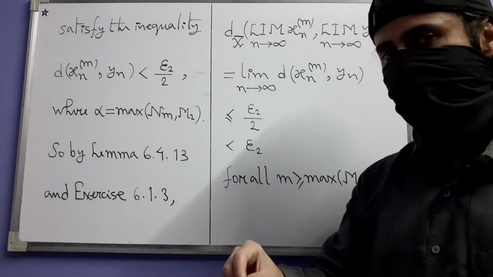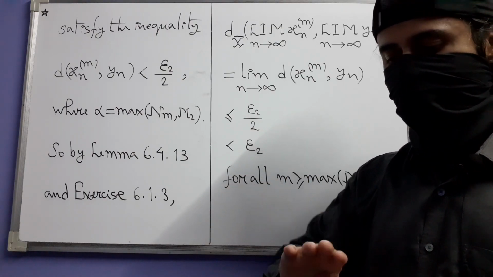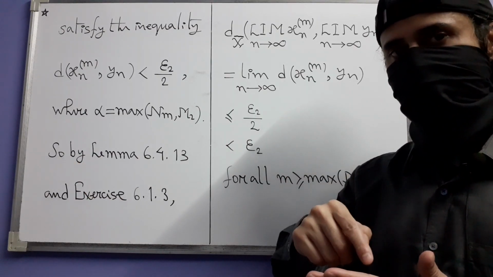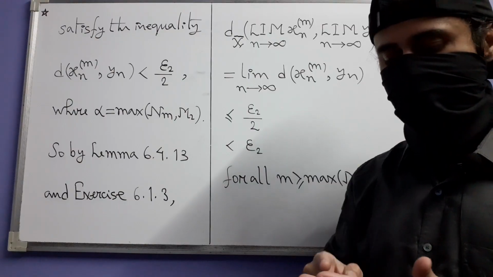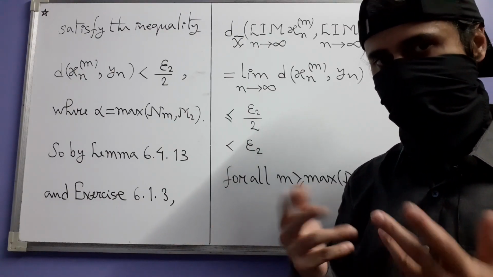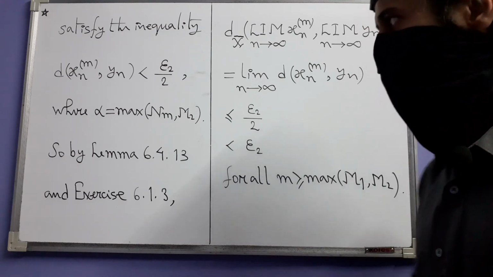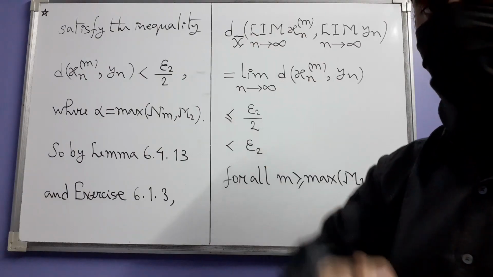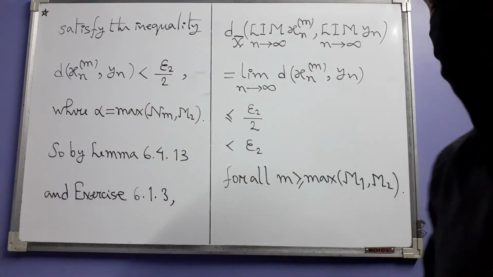If the original sequence is convergent, then the removal gives us a subsequence which will also be convergent and converge to the same limit. And if the original sequence is divergent, then the removal again gives us a divergent sequence. So by that, here we need not worry about how n varies or from where n starts.